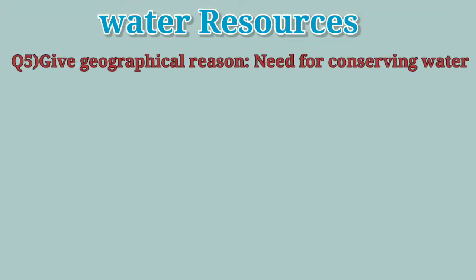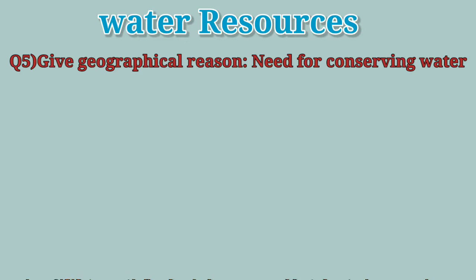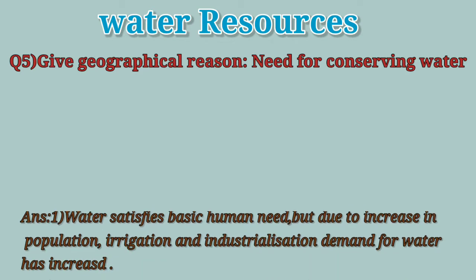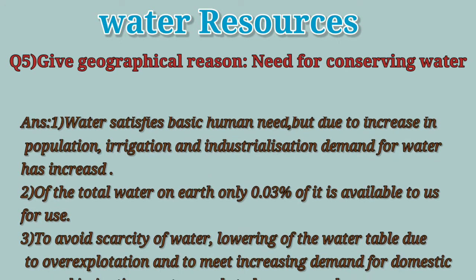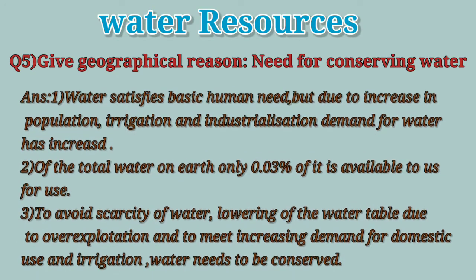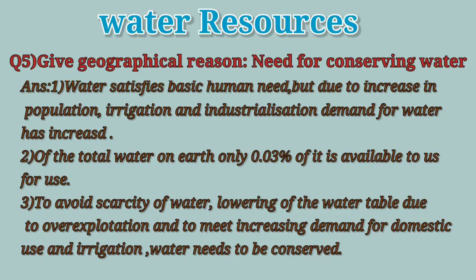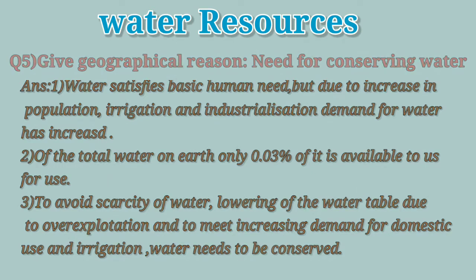Question 5. Give geographical reason need for conserving water. Water satisfies basic human need, but due to increase in population, irrigation and industrialization, demand for water has increased. Of the total water on the earth, only 0.03% of it is available to us for use. To avoid scarcity of water, lowering of the water table due to over exploitation, and to meet increasing demand for domestic use and irrigation, water needs to be conserved.